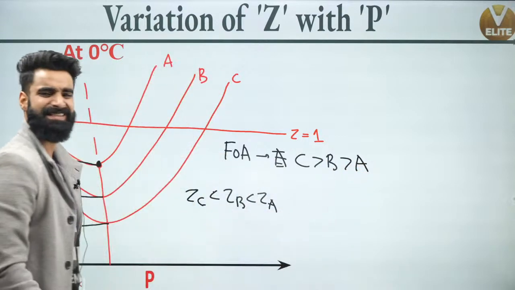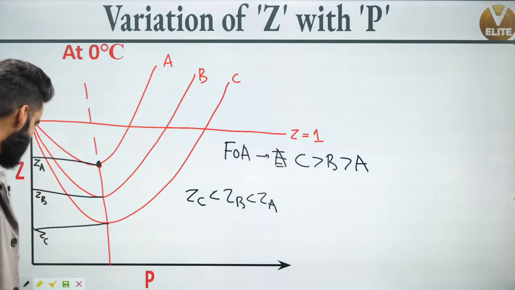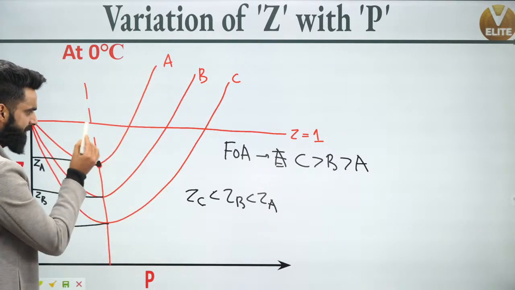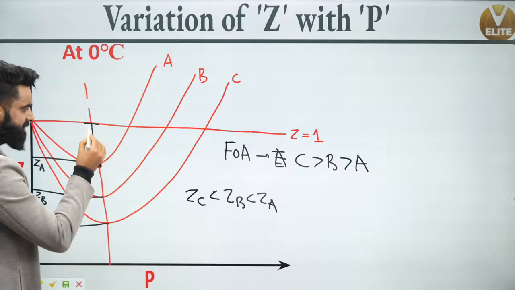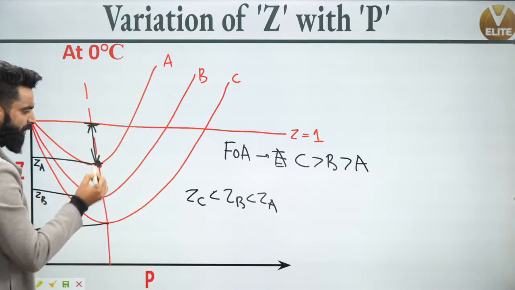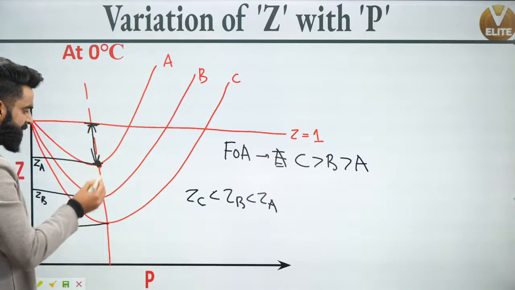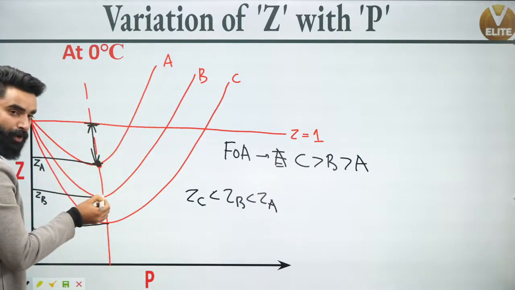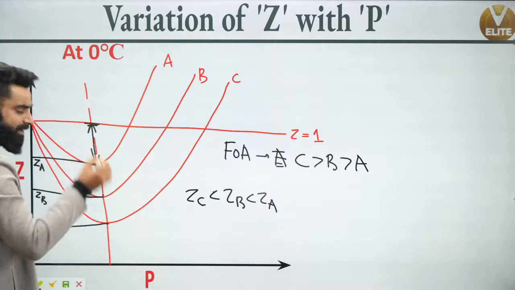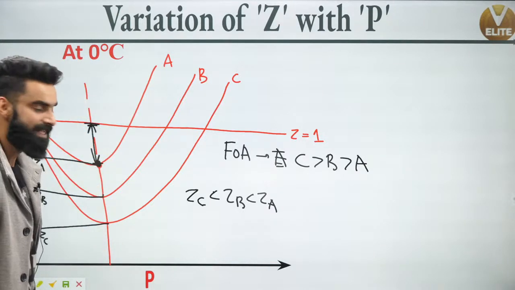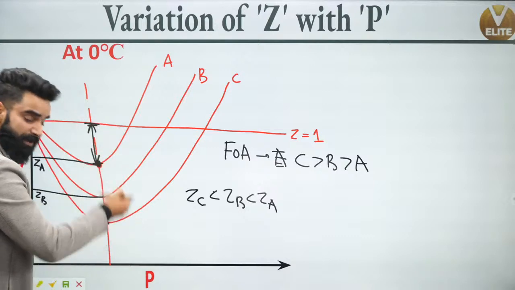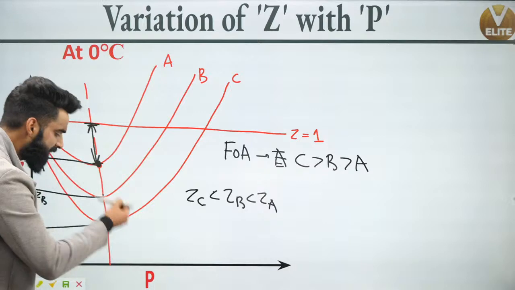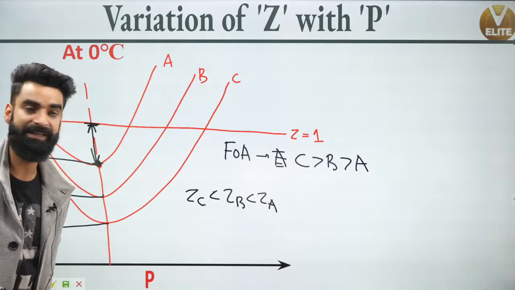Or I can generalize a simple statement over here. Let me tell you, for gas number A, this distance is what we call the dip. This is what we call the dip for gas A. Similarly, the distance from this point till this point is called the dip for gas B. From here till here, it's called the dip for gas C. Can I say the more the dip, the more will be the force of attraction? More the dip of the curve, more will be the force of attraction between the gas molecules.